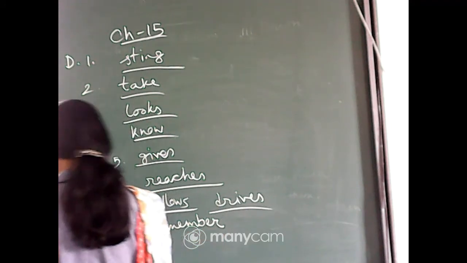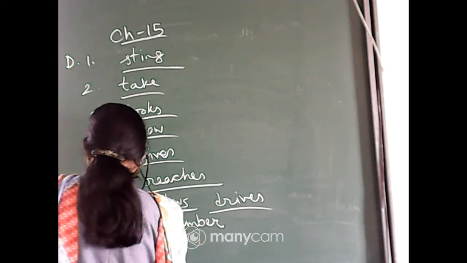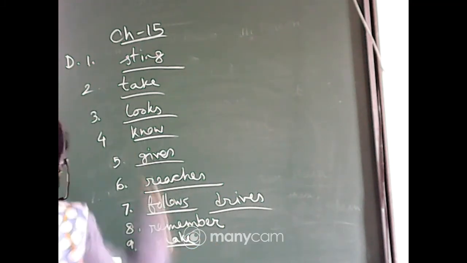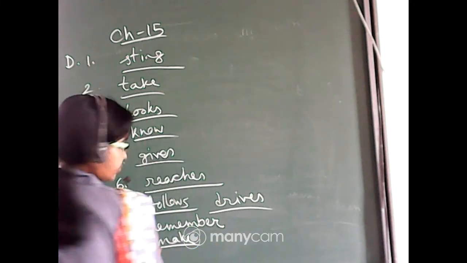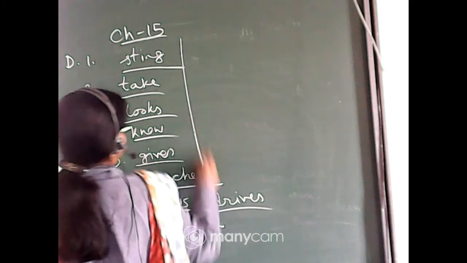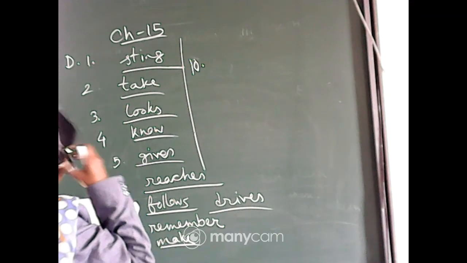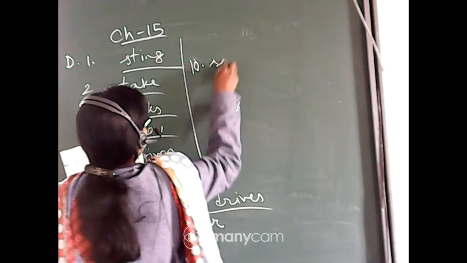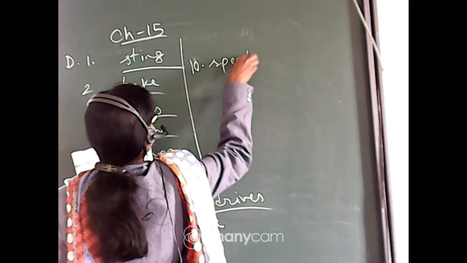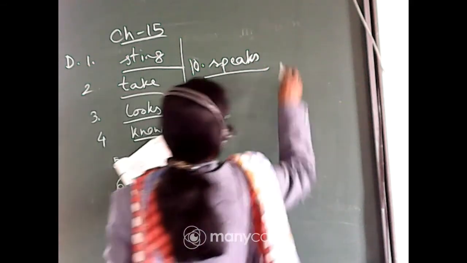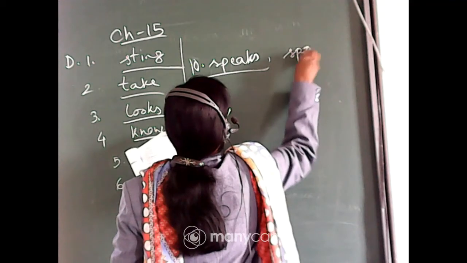Number 9: children, you always make. Number 10: he speaks first, but he speaks clearly. He is third person singular number. He speaks first, but he speaks clearly.